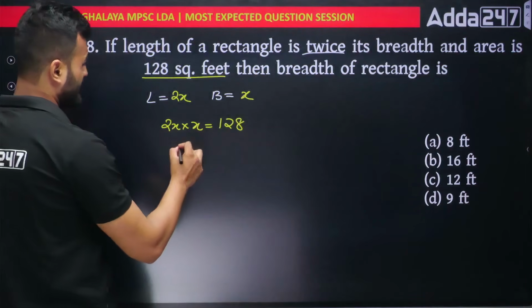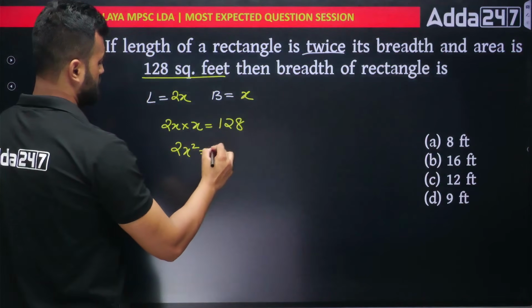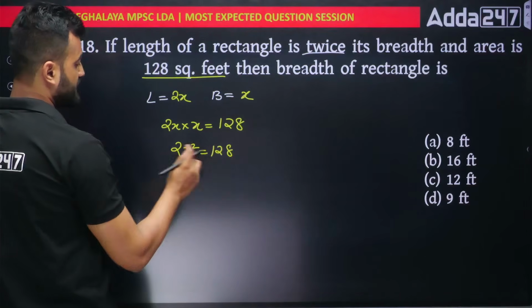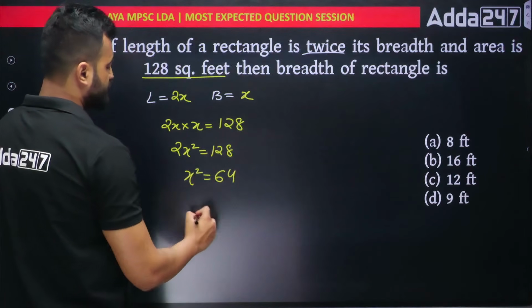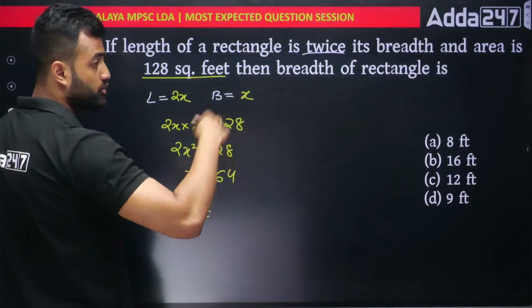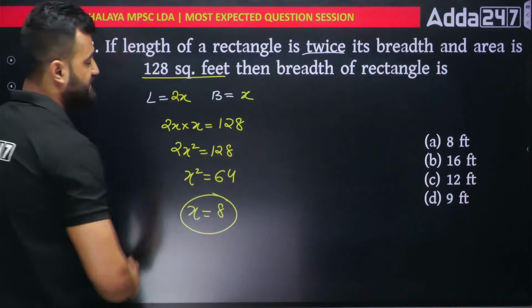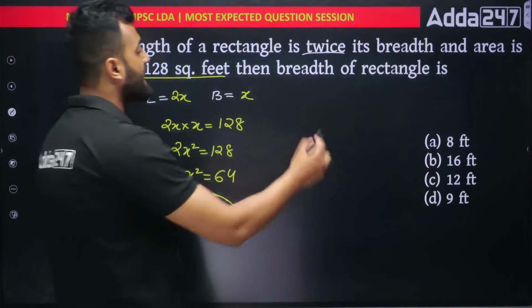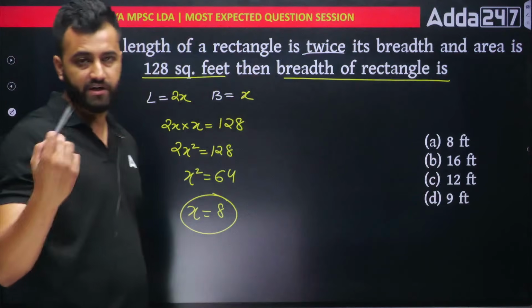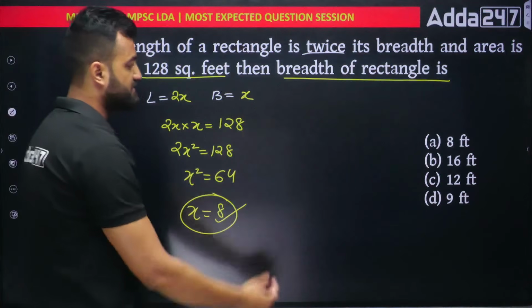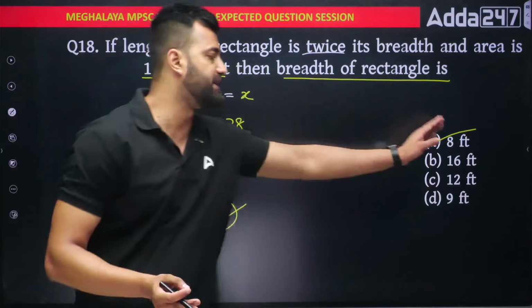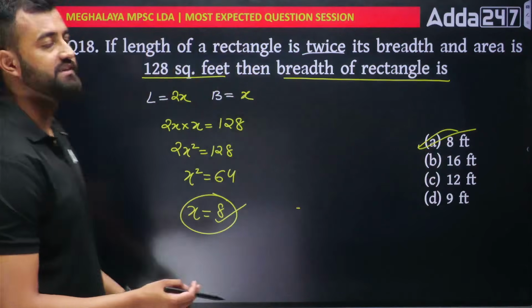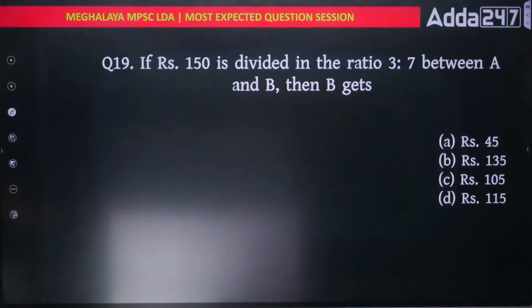So we are getting 2x square equal to 128. You take 2 that side, 2 will divide this and you get x square equal to 64. So x will be the square root of 64, which is 8. The breadth of the rectangle is x, and x is 8. I don't need to convert the unit because it's already in feet. So 8 feet is the right answer. Easy question. Next.